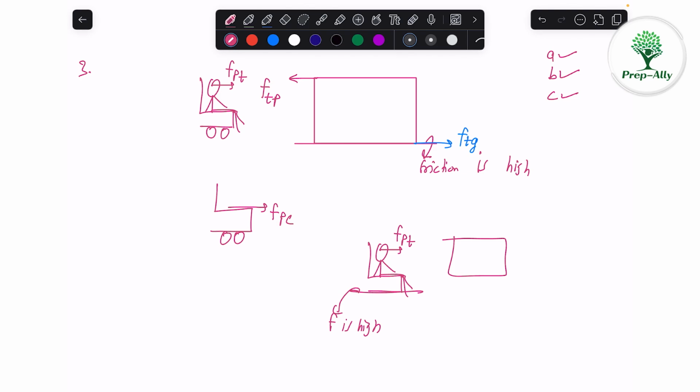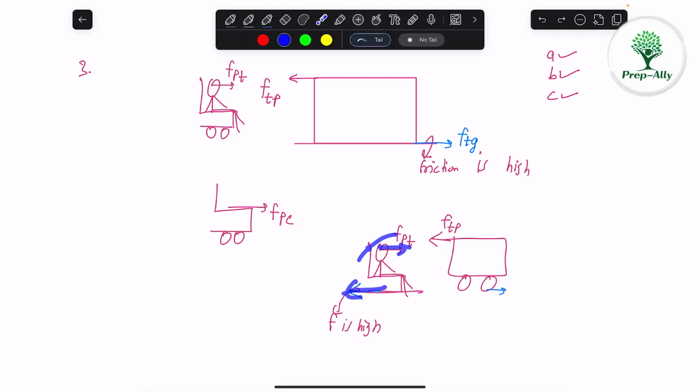And if the table has wheels, so there is no sufficient friction in the backward direction, but this is a pretty high force on the table due to the person, then this will move. And because of the high friction, this friction will cancel out this force on the person due to the table, and the person will become stationary and the table will move.